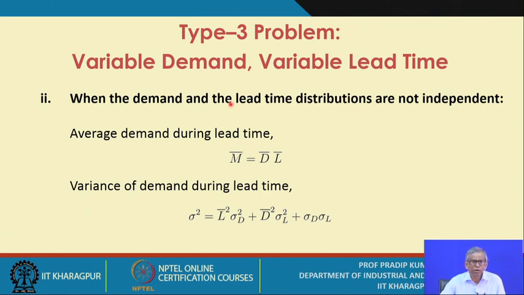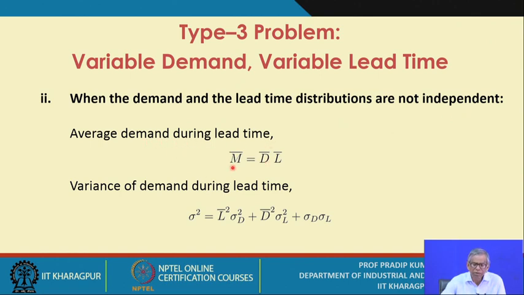Later on we'll take up these issues in much detail. Now the second case could be when the demand and the lead time distributions are assumed to be dependent, not independent of each other.